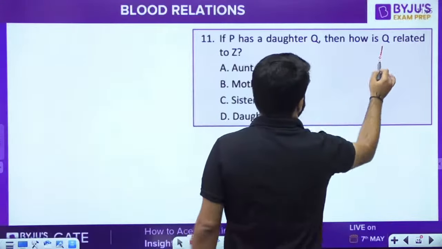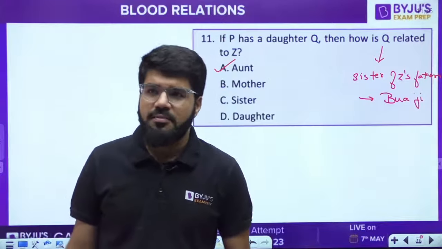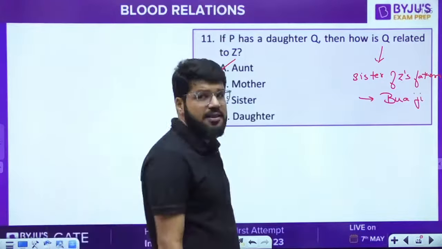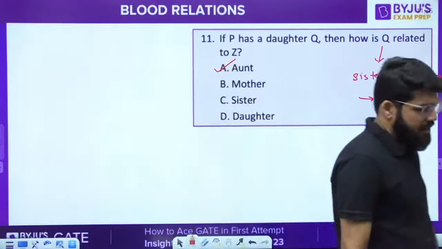Isn't it? Your father's sister is your Bua. In general we call it aunt, whether it is Bua, Masi, Chachi, Mami. In the international language we only call it aunt. But if you want to understand it this way, it is nothing but your Buaji. So it's aunt at the end of the day.